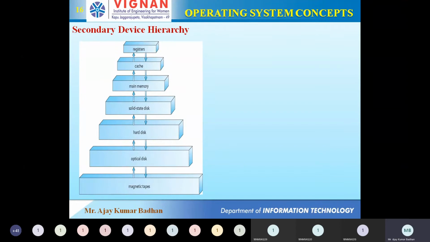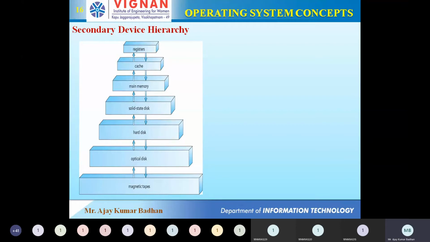As you go from registers to magnetic tape downwards, the cost per bit for each memory will decrease. All these are memories. Register is a memory, cache is a memory, main memory is a memory. As you approach from top to bottom, the cost will decrease, but the access time will increase. Remember this, this is most important.